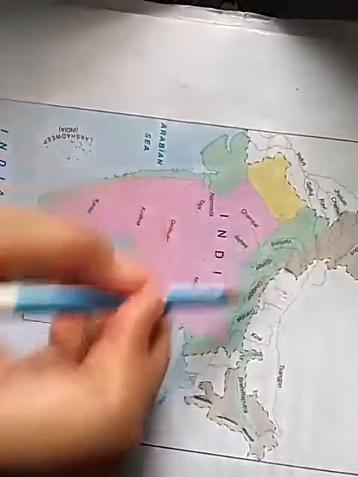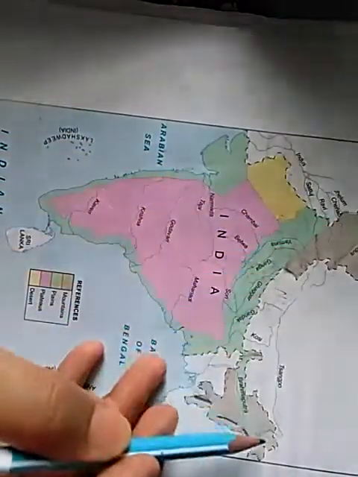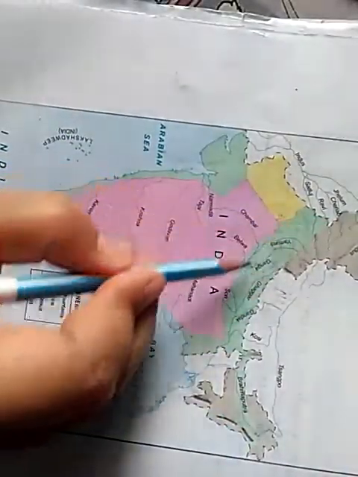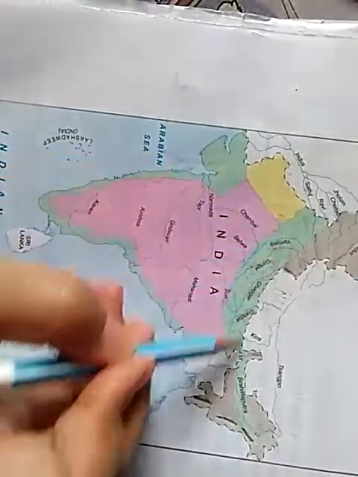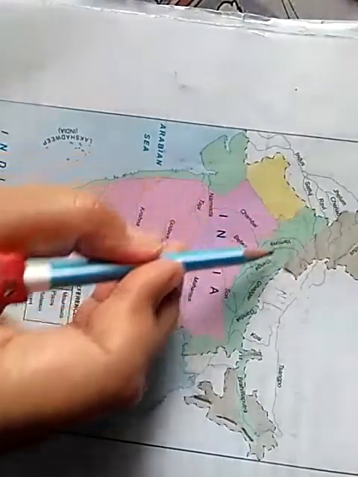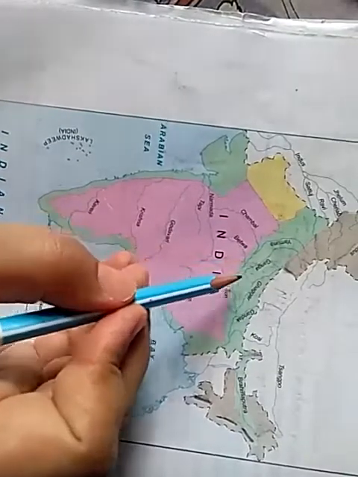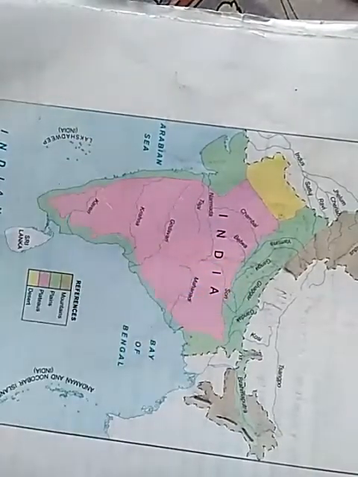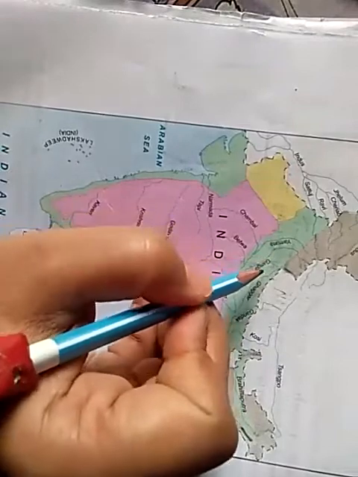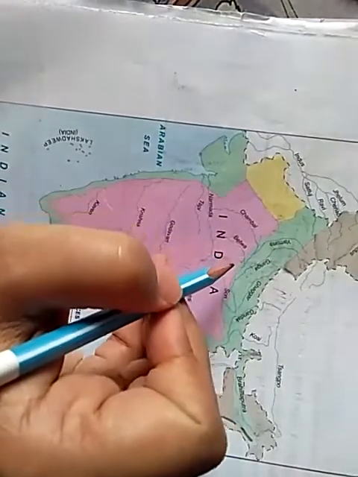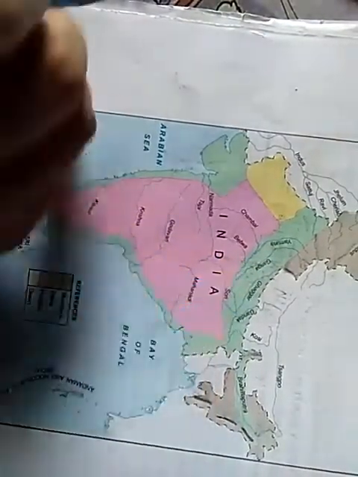The length of Himalaya was also 2400 kilometer, and as the northern plain lies on the foothill of Himalayas, the length of northern plain is also 2400 kilometer, and it is 240 to 320 kilometer broad.